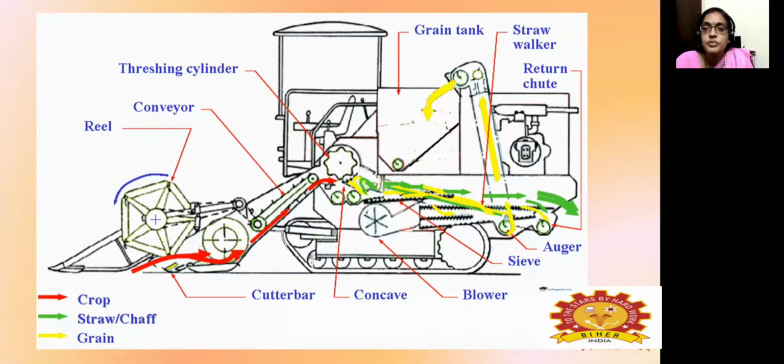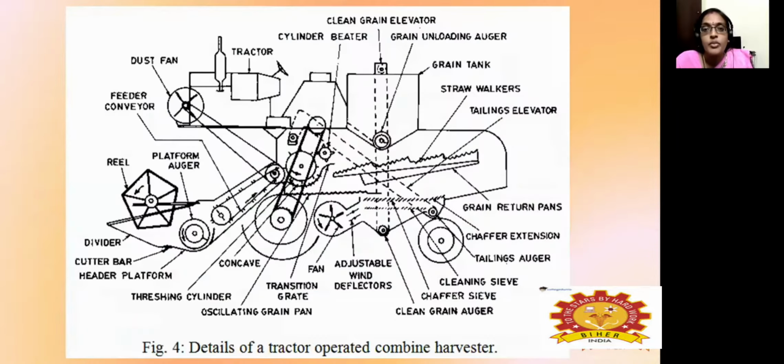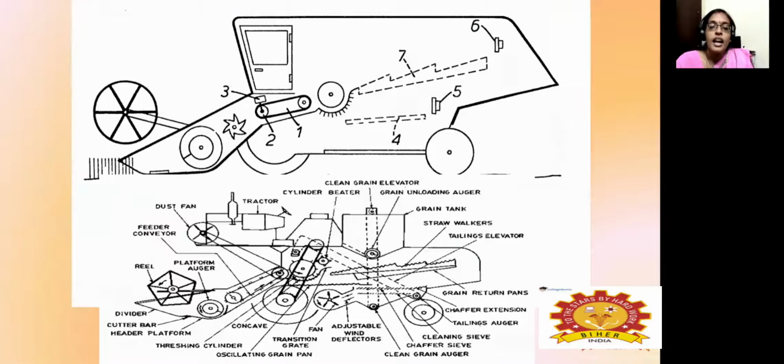Then straw gets separated in the straw walker, and there is a blower which helps to blow the air. In case any debris is present, it will get removed by this blower, which produces a high air velocity, so through that the material will get separated off. So this is the detail of a tractor operated combine harvester. Both are having the same image only, and this is also the same thing.